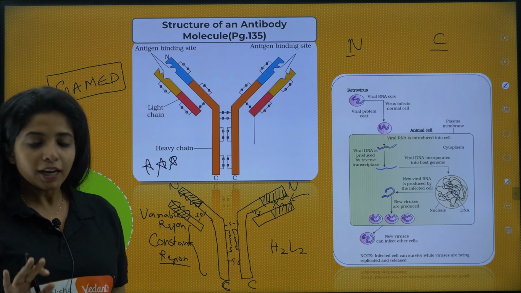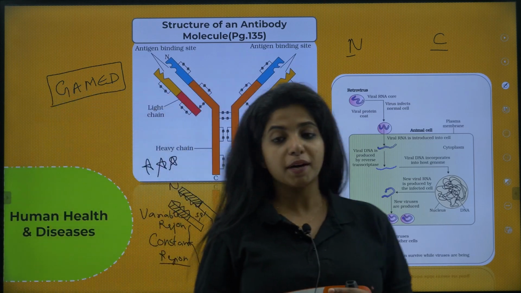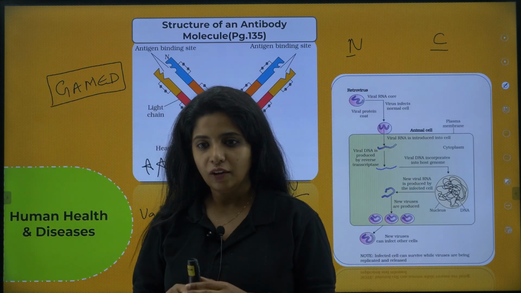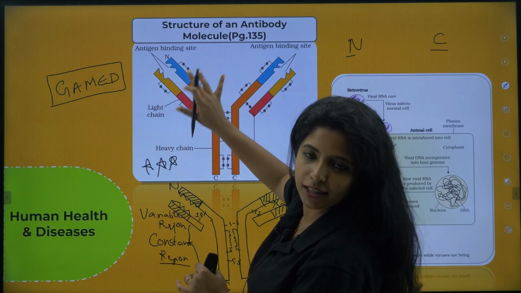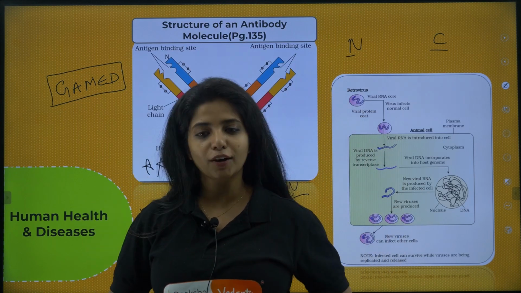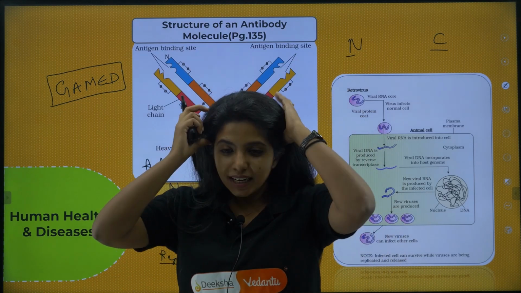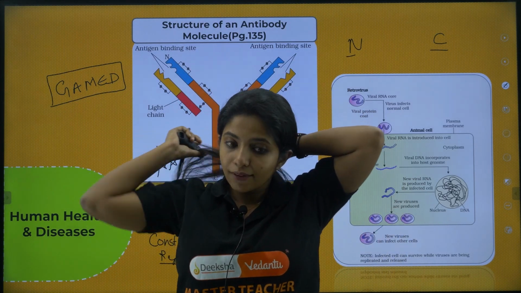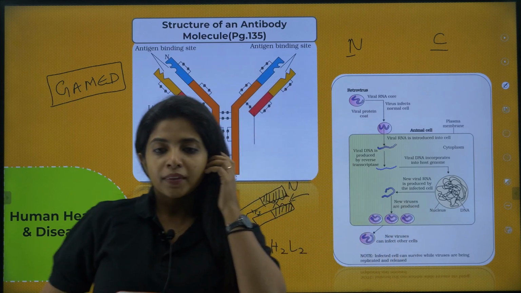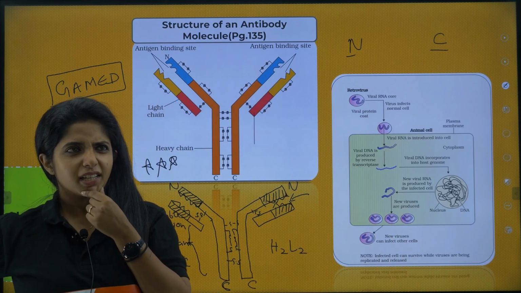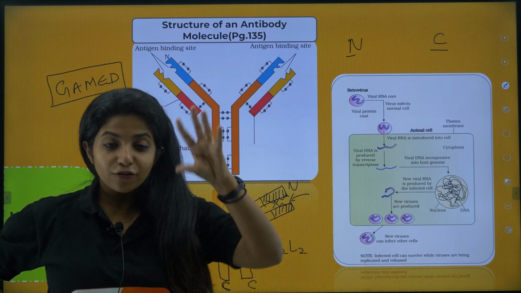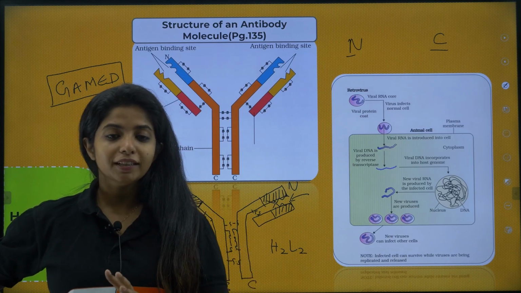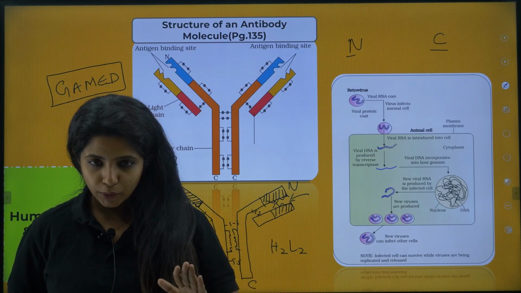Draw it properly. Listen children, even though I said that I am a failed Picasso, it's not like that. When I have time, when the situation is not like this, when I have a proper paper, I can draw properly. So definitely it's not like if we try, we won't be able to do it. What did I say? If we try, we would be able to do it. Think like that and practice it.